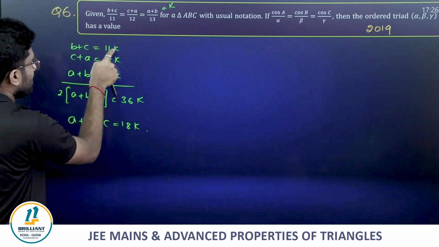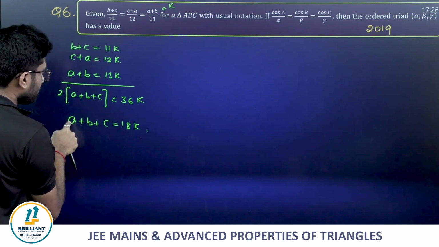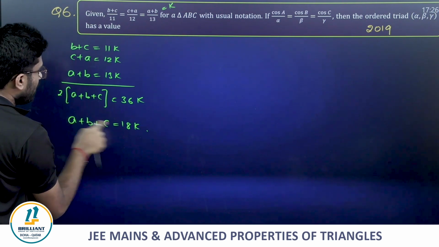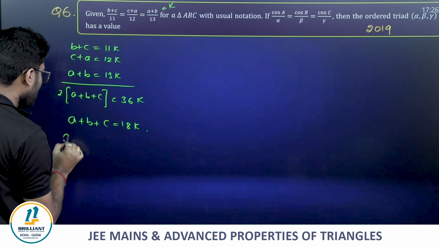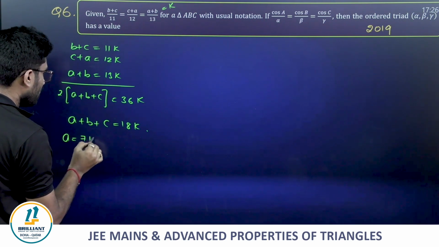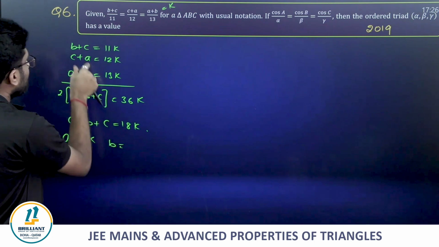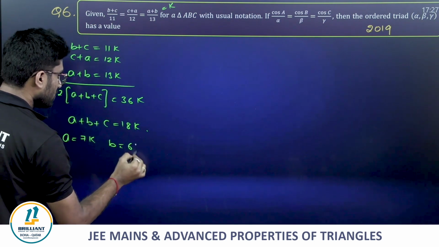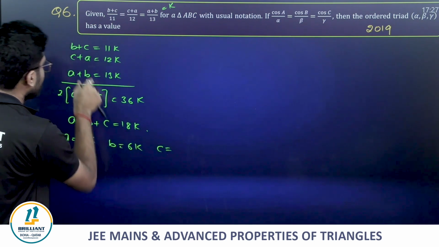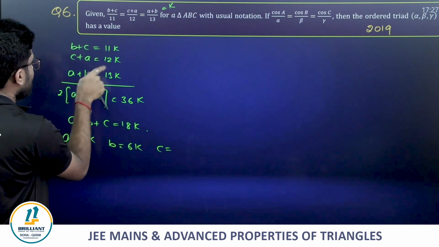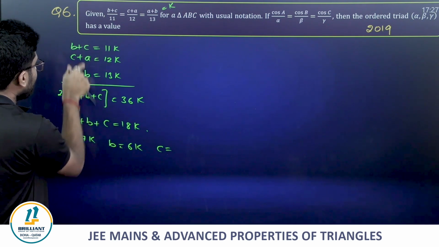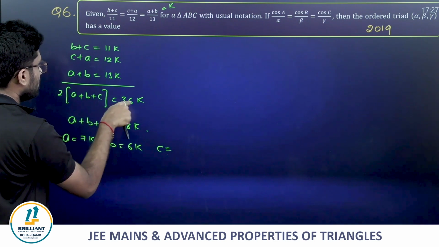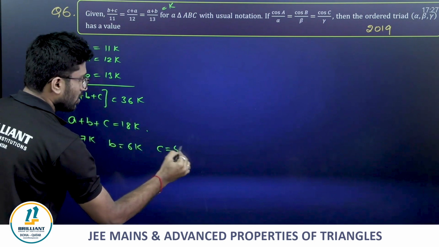From here you get A, B, C in terms of k. Suppose B plus C is 11k. What about A? A will be, now B plus C is 11, so A will be 7k. What about B? C plus A is 12k, so B will be 6k. And C, since A plus B is 13k, will be 5k.